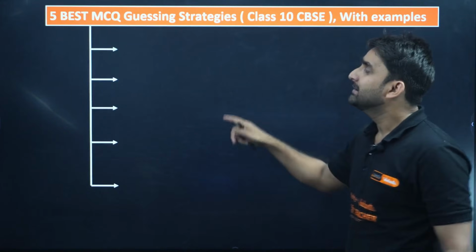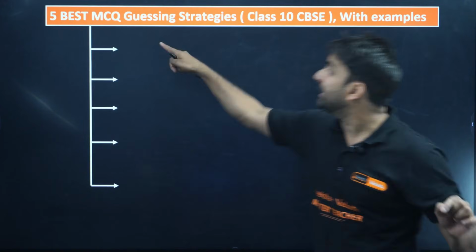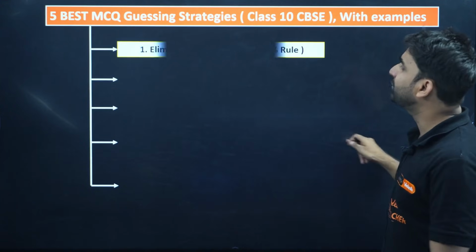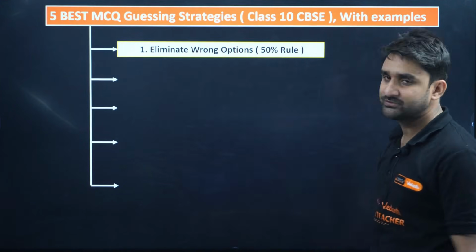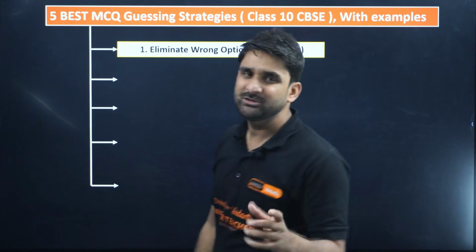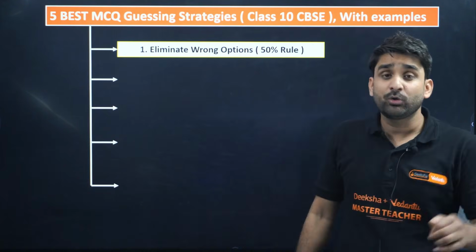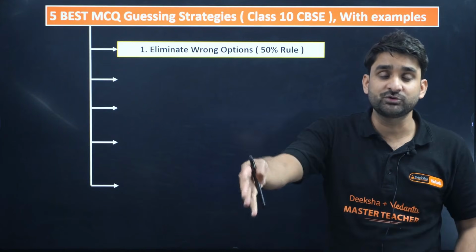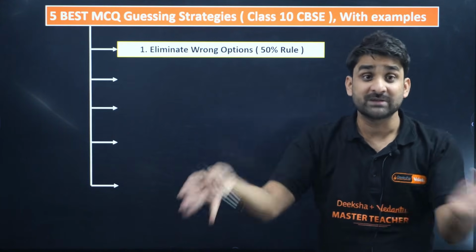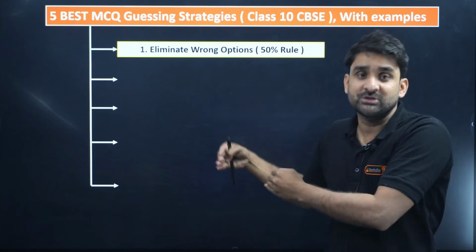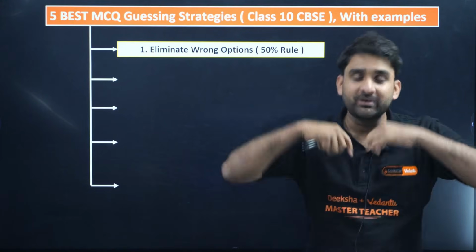So my dear, in this video I'm going to give you the 5 best MCQ guessing strategies, means tricks. The first trick is eliminate wrong options. What happens in MCQ questions, sometimes we have to start from options. We cannot always prioritize the questions. We should not always start from questions. Sometimes we have to look at the options, and according to the options we start the solution.